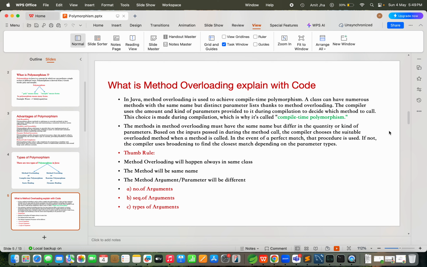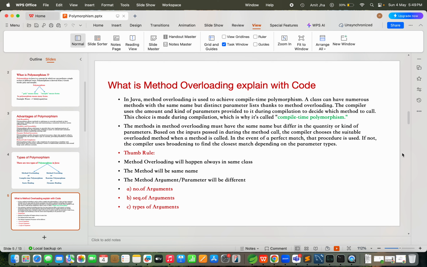I will explain once I write the code. Don't worry. As of now, you only need to understand that a class has multiple methods with the same name but different parameters. That technique is known as method overloading. I hope you understood.